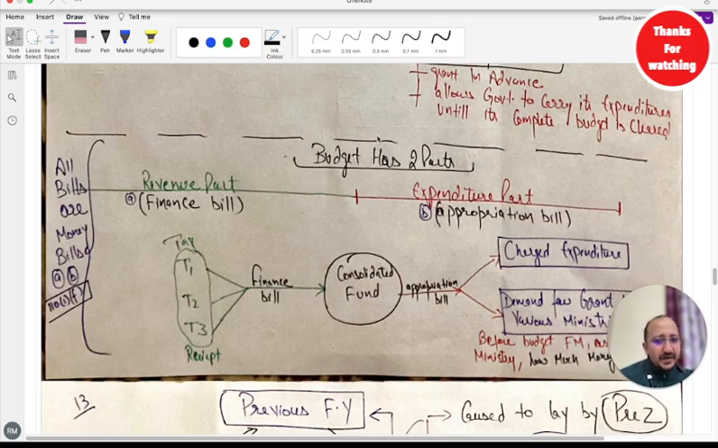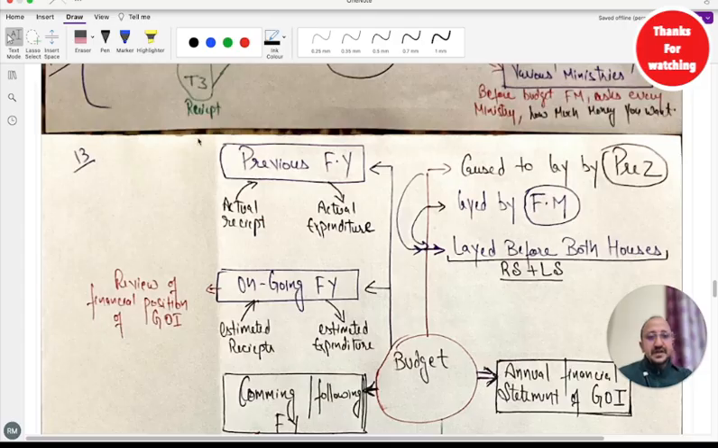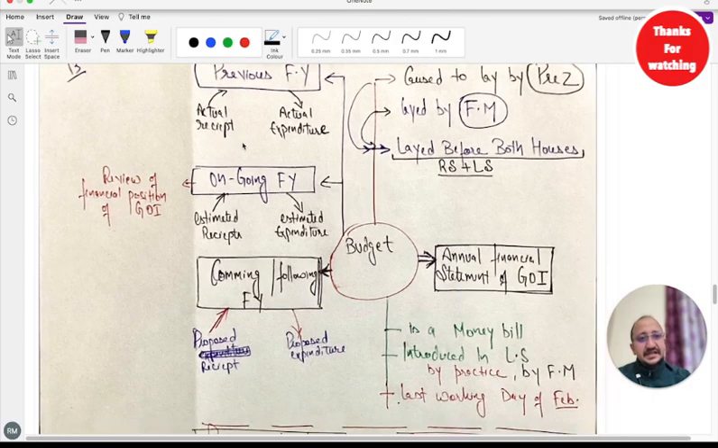Budget generally has two parts. One is the revenue part, another is the expenditure part. Revenue means where the money is coming from, expenditure means where this money will be used, right? So the budget is generally laid by the finance minister in the parliament in both the houses. First in Lok Sabha, then it goes to Rajya Sabha. This is the annual financial statement of the government of India, guys. Just remember this thing. This is a money bill.